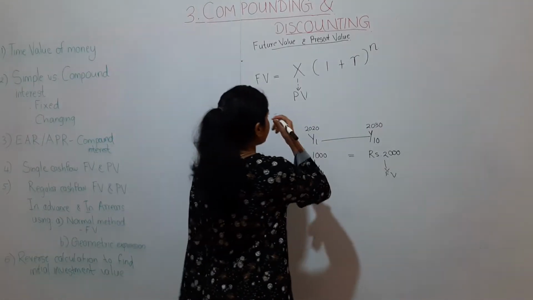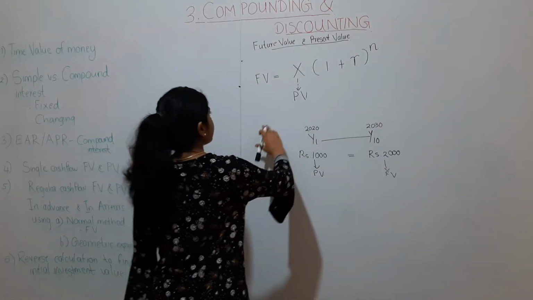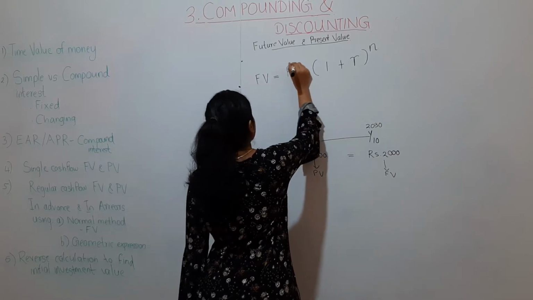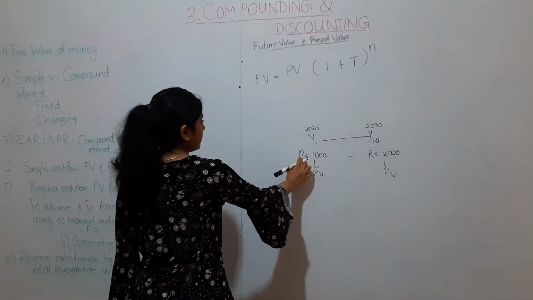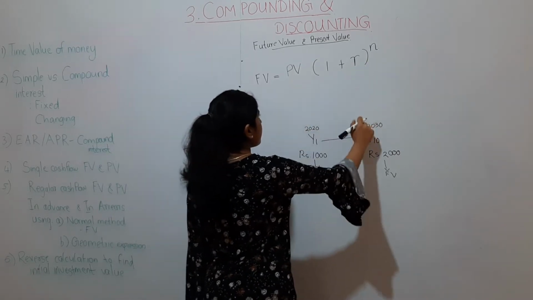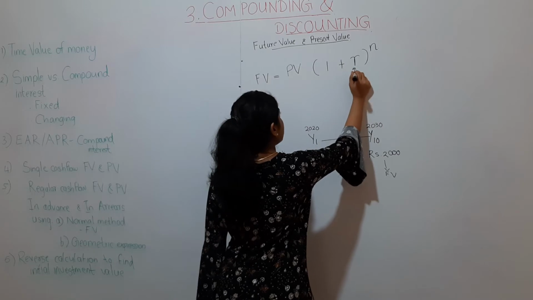So future value equals present value, which is today's money, times (1 + r) to the power n, where r is our interest rate.